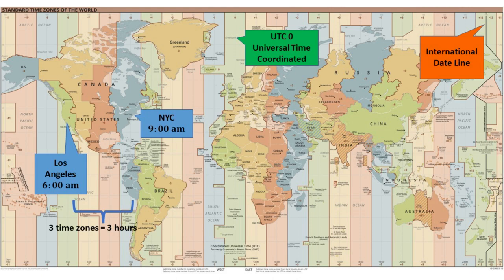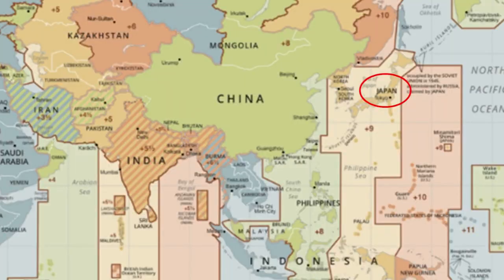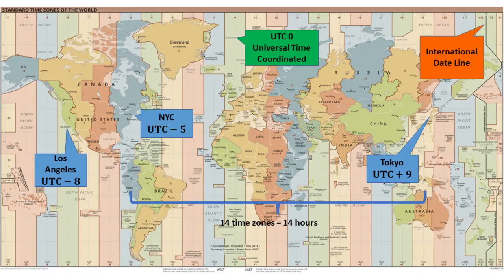So that seems simple. You can just use a diagram such as this one to determine the time in different places, right? Well, no. It's more complicated than that because there are exceptions. For example, the country of Japan doesn't implement daylight savings time. So although New York City and Tokyo are 14 time zones apart, indicating a difference of 14 hours, when New York City time changes to daylight savings time, the difference between the two cities is only 13 hours, not 14.